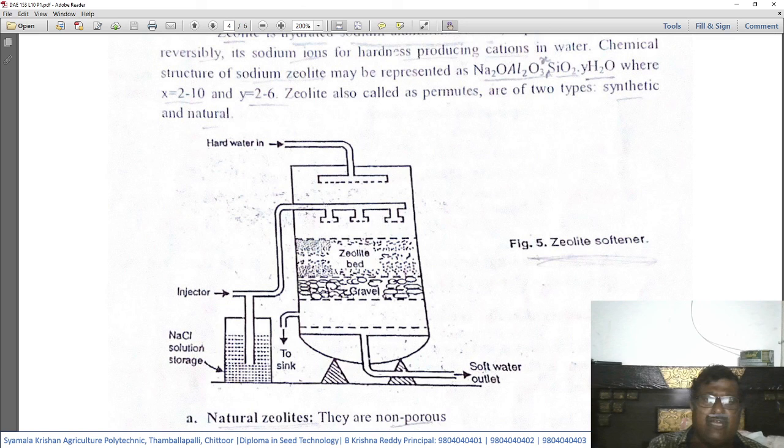Whenever this zeolite bed has become non-functional after treating a certain amount of hard water, to rejuvenate it, a 10% brine solution or 10% sodium chloride solution will be pumped into it. This is why this tank is there.